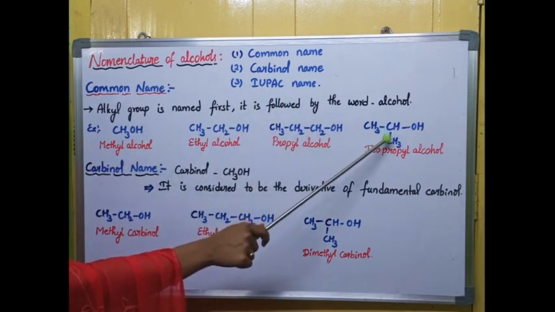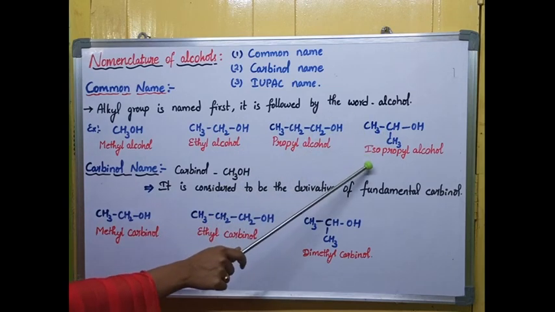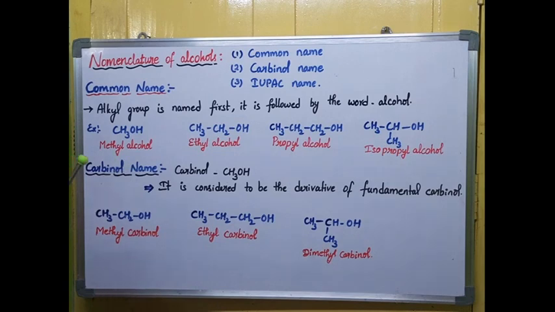You can see it is a branched chain. Even though it has three carbons, it is branched, so it is called isopropyl alcohol. Next, coming to carbinol naming. So what is meant by carbinol? Carbinol is nothing but CH3OH. The name for this alcohol is carbinol.